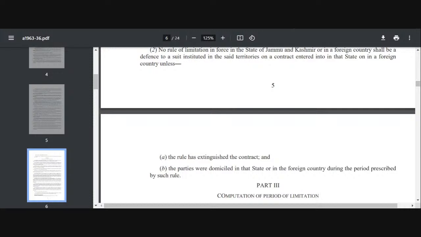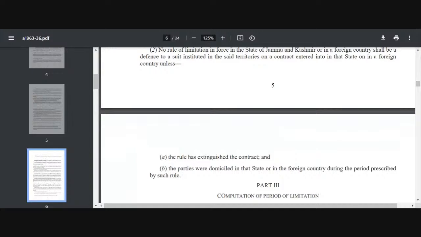So no foreign rule of limitation will be a defense to a suit if it is instituted in India on a contract entered into in a foreign country, unless the rule has extinguished the contract or the parties were domiciled in a foreign country during that period of time.